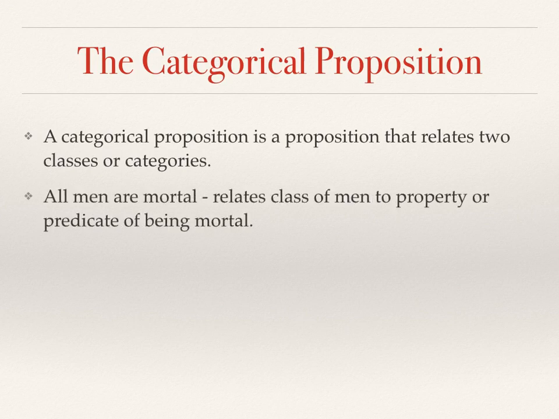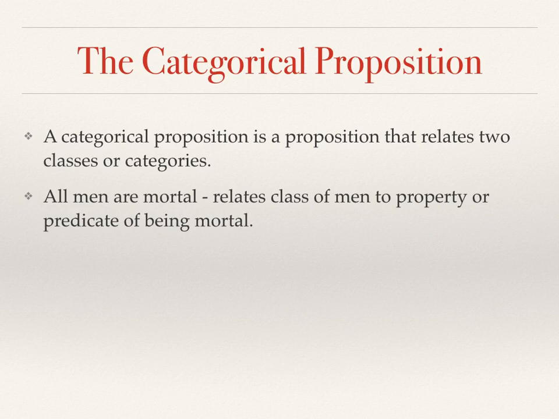For example, the proposition all men are mortal relates the class of men to the property or predicate of being mortal. So this derives from the structure of sentences with a subject and predicate and the relationship between the two. And so beginning with Aristotle, subjects were thought to be identified by being of a particular type or category, and the predicates themselves were also thought to be of a particular type or category. And so categorical logic is an attempt to come to conclusions based upon the relationships between subjects and their predicates.